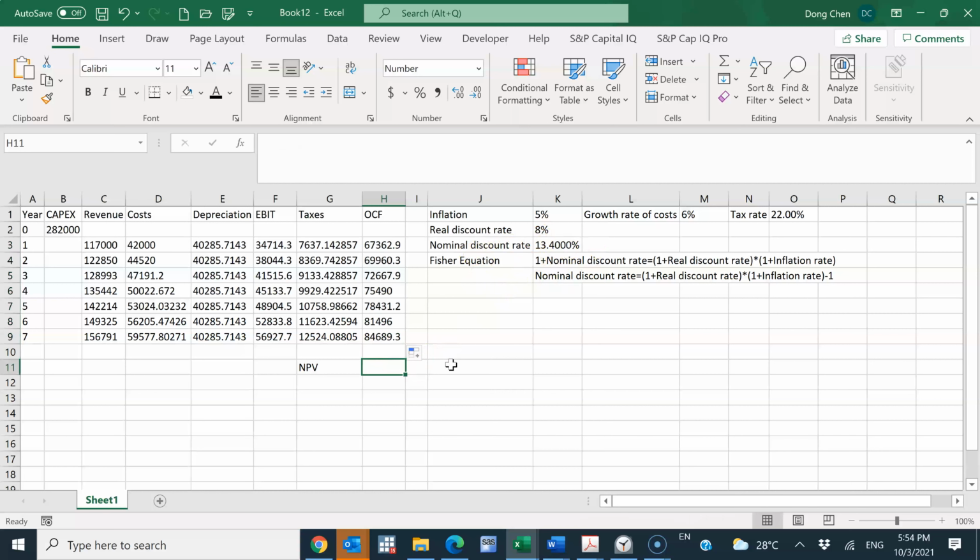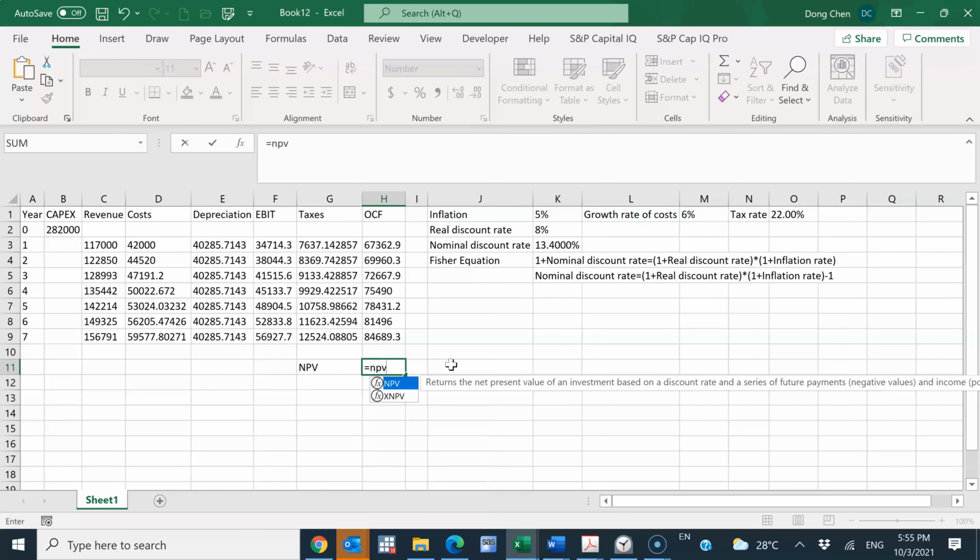And then how can I calculate NPV? I can just use the NPV function. But remember that the NPV function in Excel works actually starting from year one's number. It doesn't start from year 0, the initial cash outlay. So that's something that we need to keep in mind. And that's also especially in comparison with the IRR function. IRR function actually starts from the current cash flow, which is the year 0's cash flow, and extends all the way to the last year's cash flows.